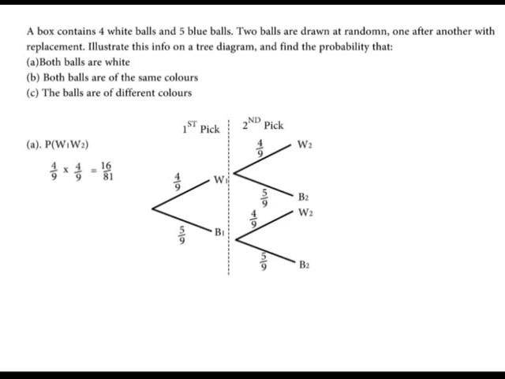B. There are 2 paths with the same color, white white or blue blue. Therefore we shall have P white white or P blue blue. That is equal to 4/9 times 4/9 plus 5/9 times 5/9. That gives us 16/81 plus 25/81. And that is equal to 41/81.